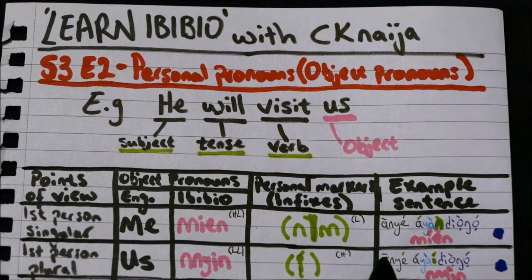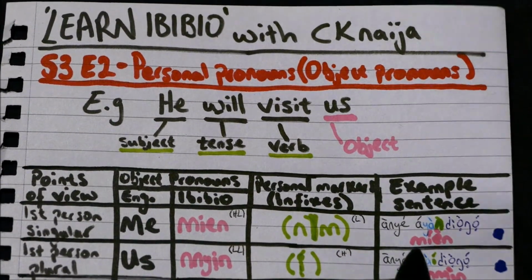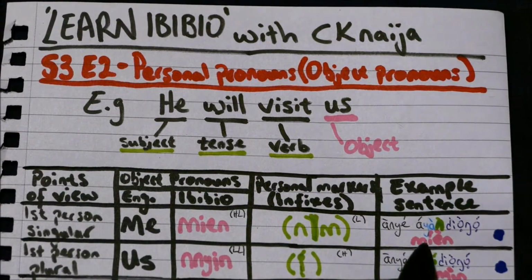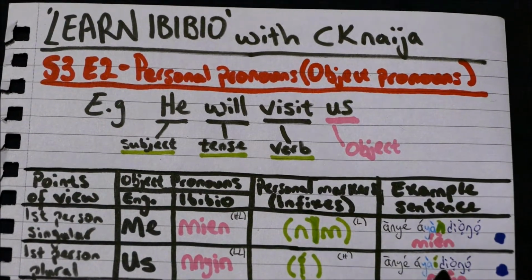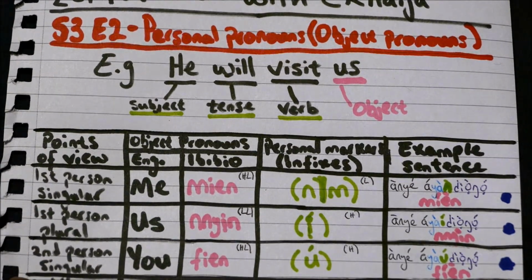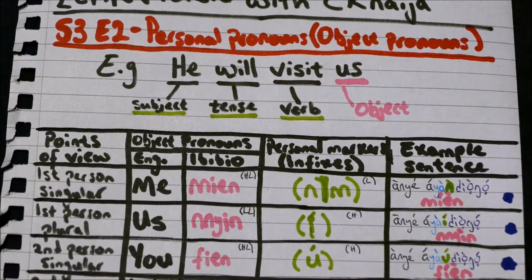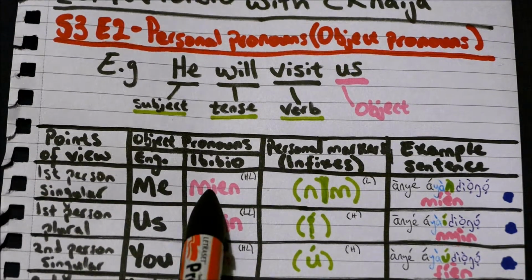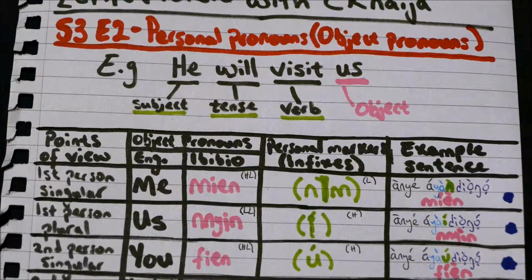So it's anye, ayai, ayai, diongo, nyan. Moving on to the second person singular, and the word is similar to that of the first person singular. So the word is fien.